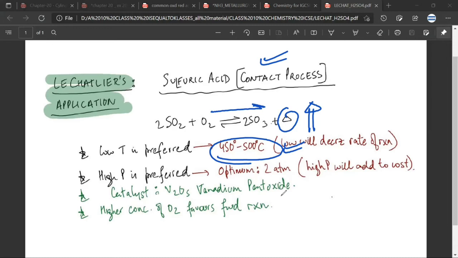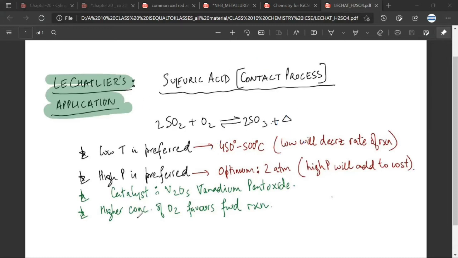Okay. Another thing that we will be studying when we do the contact process: higher concentration of oxygen is preferred, because the more oxygen you use, the system will try to decrease the concentration of oxygen. How can it decrease the concentration of oxygen? It can only do so by going in the forward direction, by using more and more of the oxygen. Have you got a fair amount of idea about the Le Chatelier principle or not?